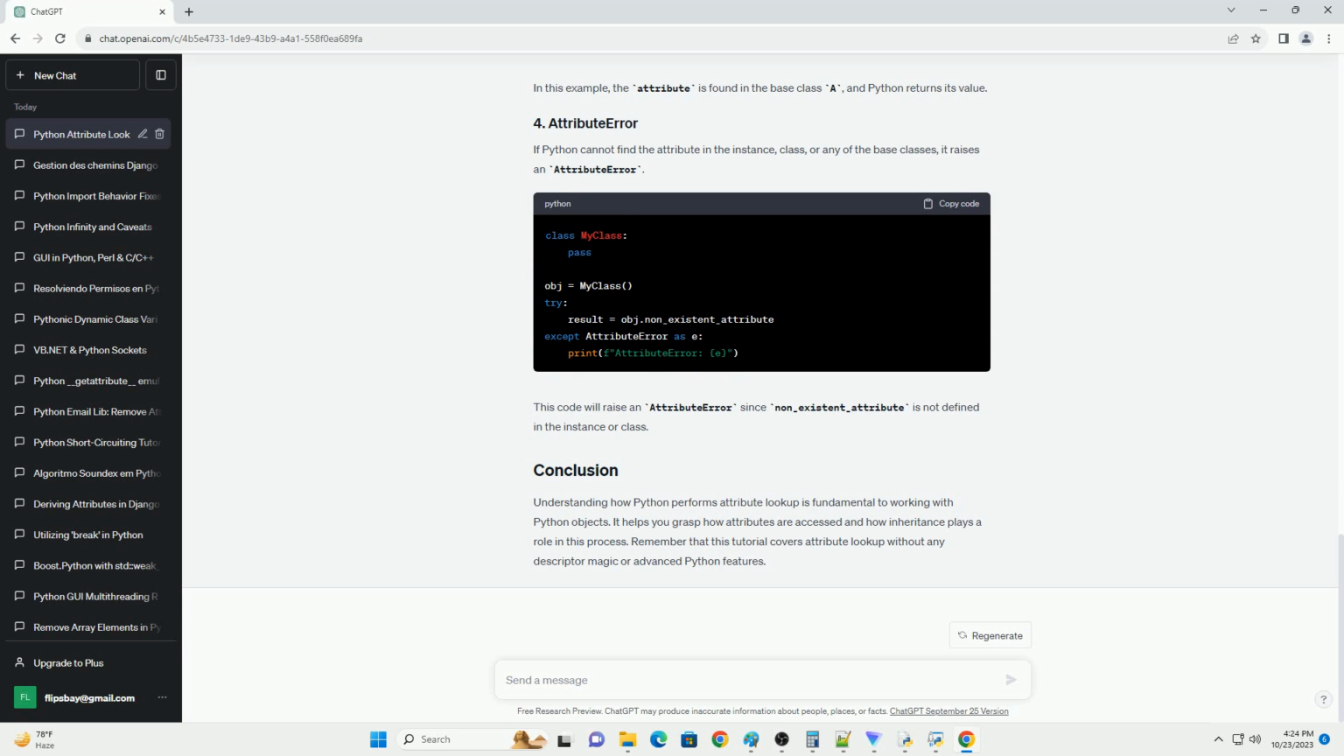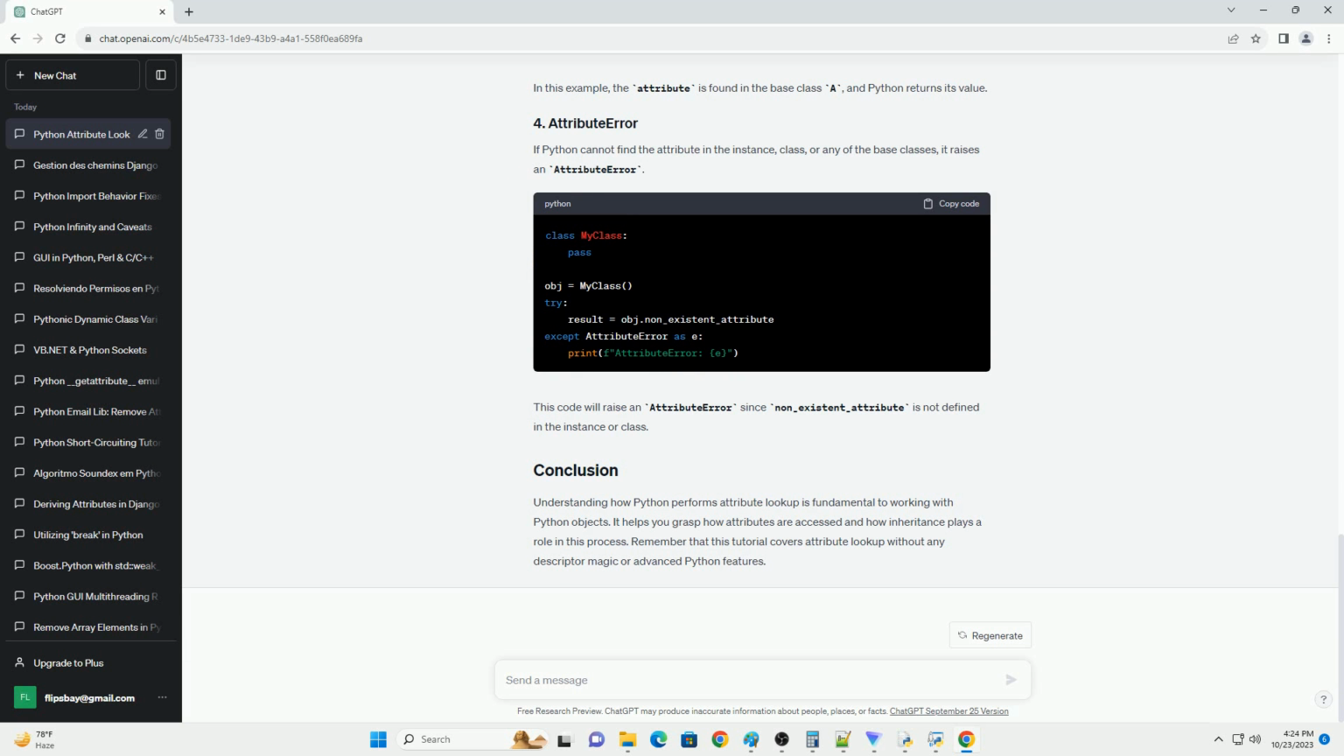In this phase, Python first searches for the attribute within the instance object itself. If the attribute is found, it returns the value. If the attribute is not found in the instance, Python proceeds to the next phase. Let's demonstrate this with a simple example. In this example, we access the my_attribute within the obj instance, and Python finds it directly within the instance.